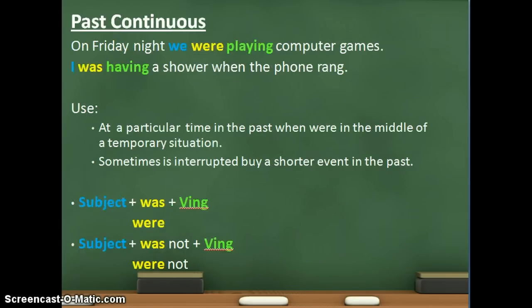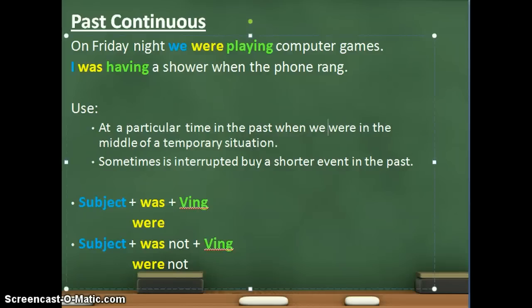Now looking at past continuous, we've got 2 examples. So the first one is on Friday night, we were playing computer games. And the second, I was having a shower when the phone rang. So as we can see here in these 2 examples, alright, the first one is at a particular time in the past when we were in the middle of a temporary situation.